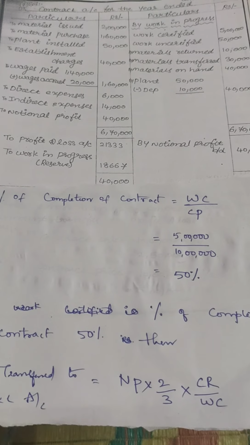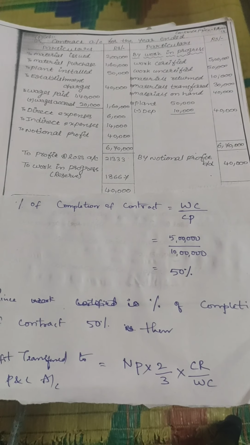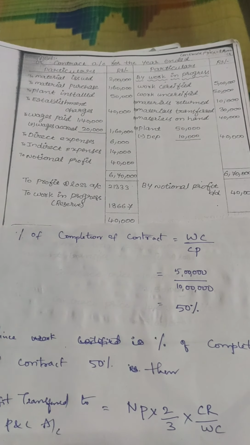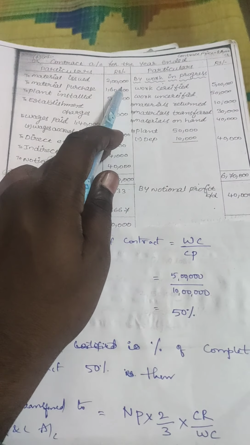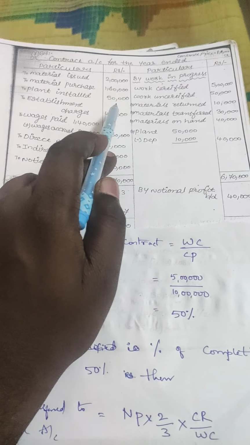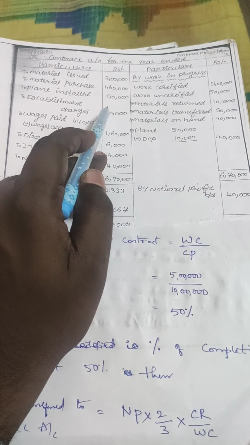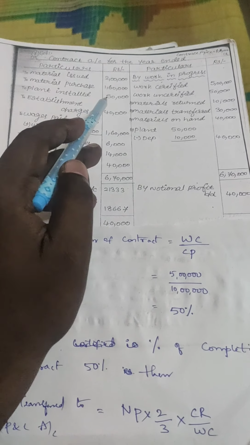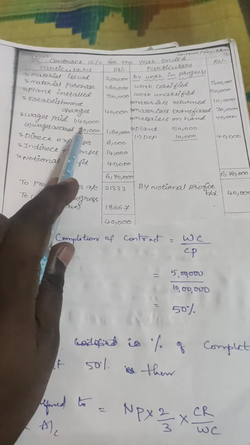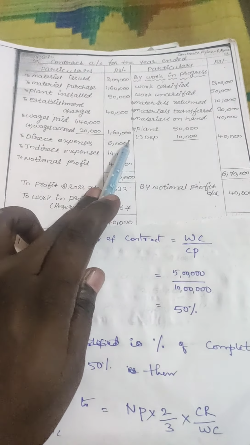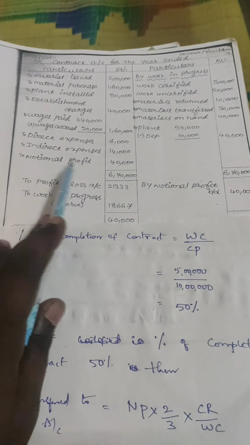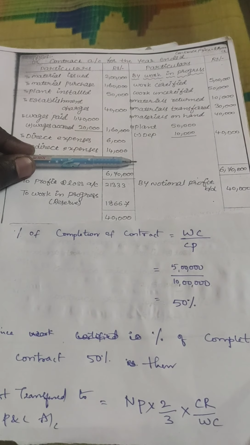So now, debit side: to material issued 2,00,000, to plant purchased 1,60,000, to plant installed 50,000. All these things I have already explained in the question. Just writing here. To establishment charges 40,000, to wages paid 1,40,000 plus accrued 20,000, total 1,60,000. Direct expenses 6,000. Indirect expenses 14,000. So notional profit we will get afterwards.